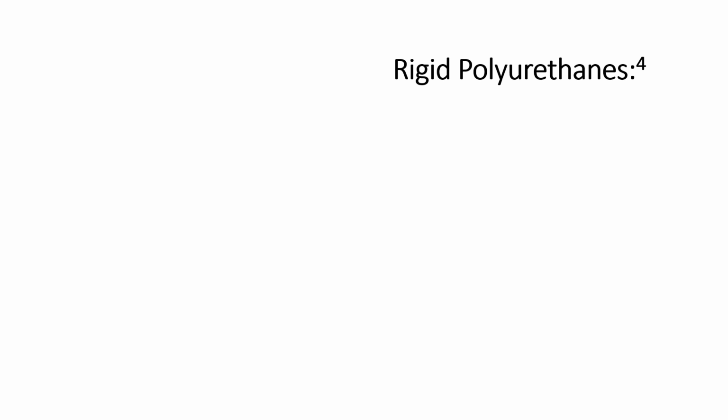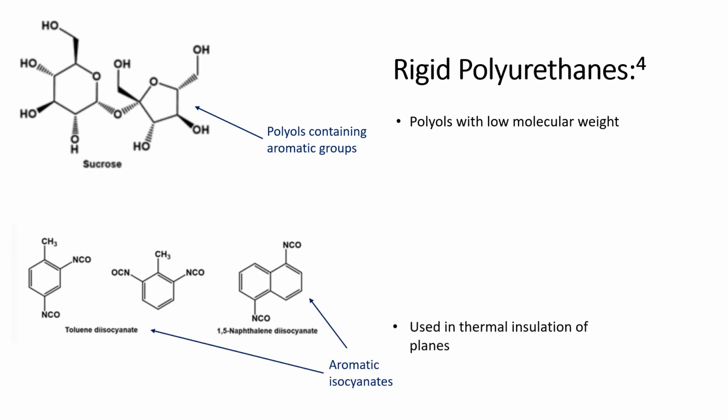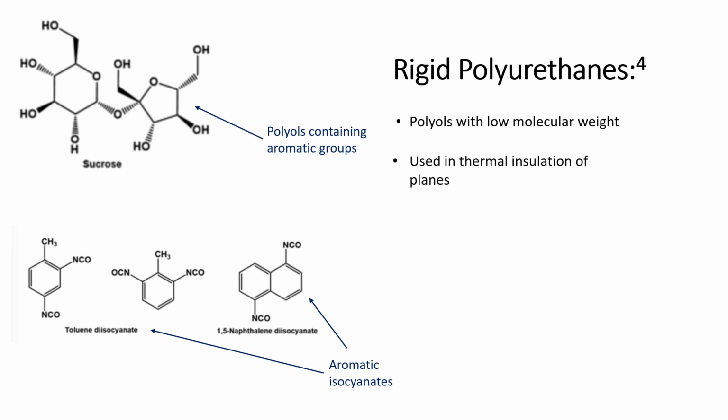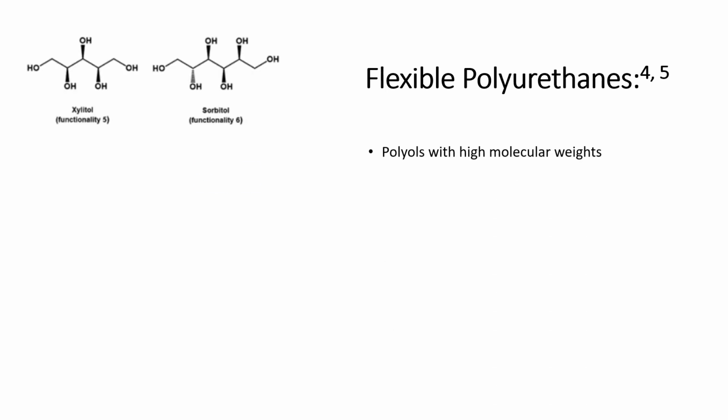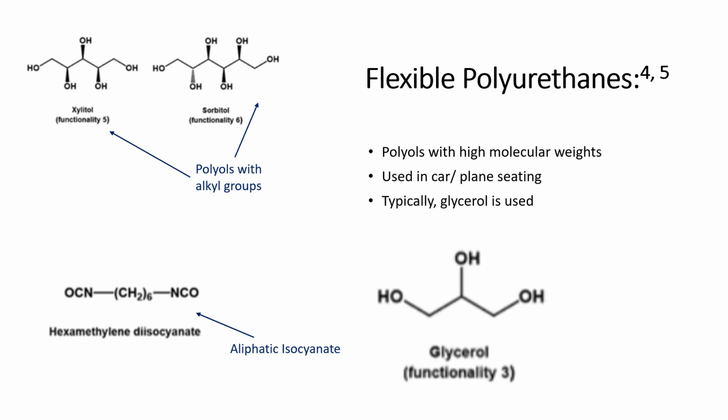Rigid polyurethane is formed between polyols of low molecular weights containing aromatic groups and aromatic isocyanates. Rigid polyurethanes are often found in thermal insulation in planes. Another form of polyurethane is flexible polyurethanes. Flexible polyurethane is formed between polyols of large molecular weights with alkyl groups and aliphatic isocyanates. Flexible polyurethanes are often found in car or plane seating, and the glycerol polyol is a common polyol to form these flexible polyurethanes.